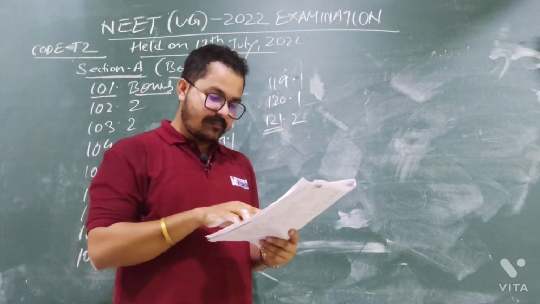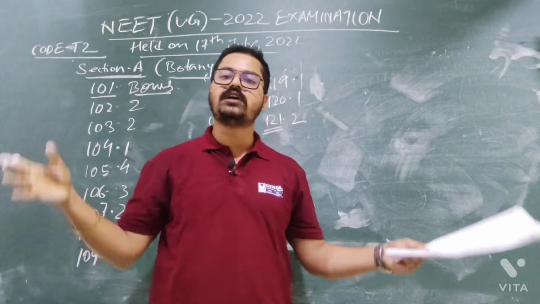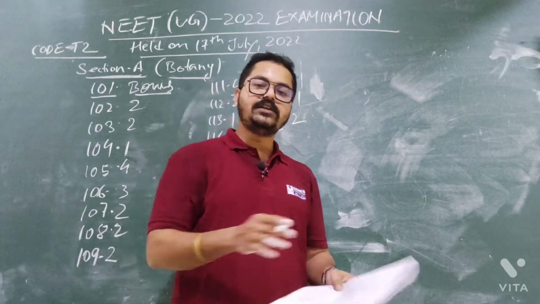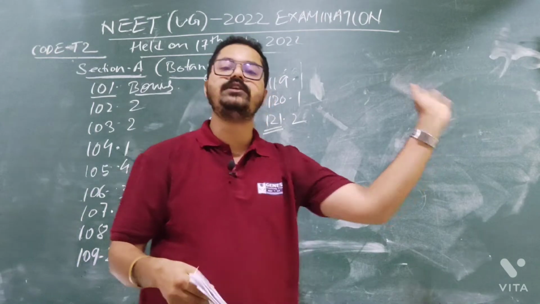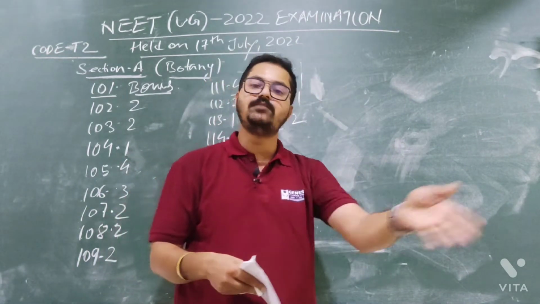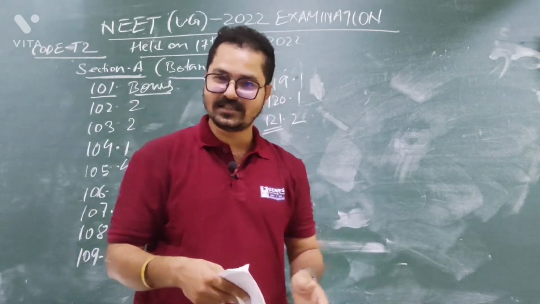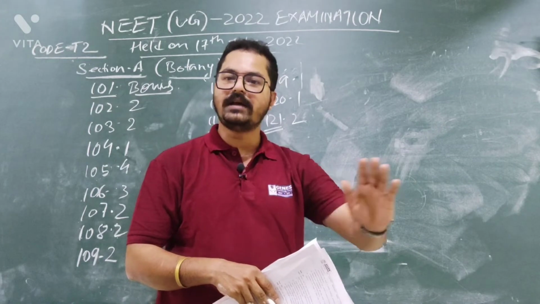Option number 4: it helps to maintain species diversity in a community. Yes, every species gets an equal opportunity to survive in this manner. Are you getting my point? If there is no tiger, then the deer population will increase. If deer population increases, then they will finish up all the grass and all the trees. Then what will the sheep eat, what will the cow eat? As a result, cow and sheep will be eliminated. So every species should be allowed to live in this world in a very balanced manner.